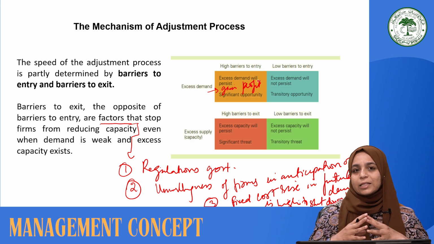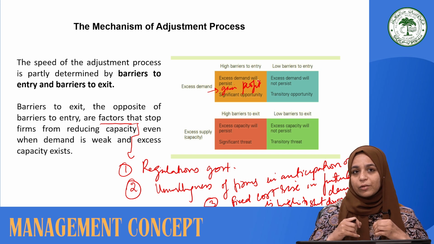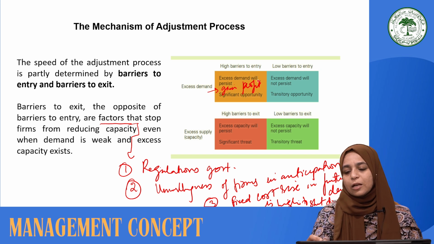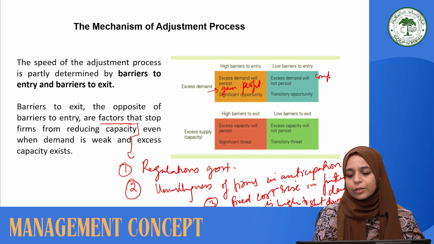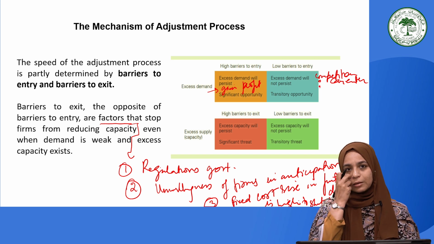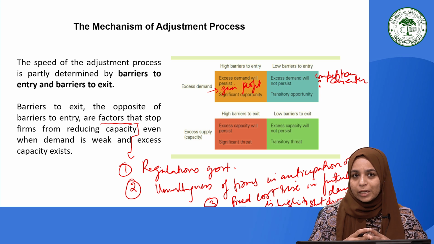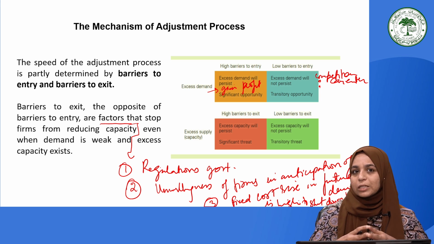In the second case, the demand is high but the barriers to entry are low. Now in this case, more and more competitors can enter. More products will be available to customers as alternatives, so switching becomes easier for customers to move from one product to another.